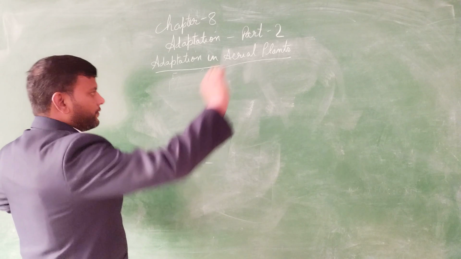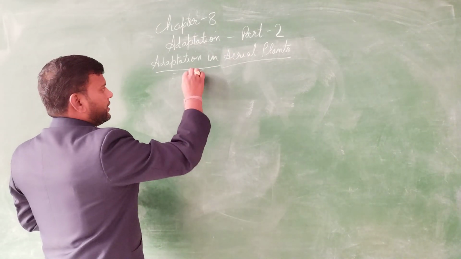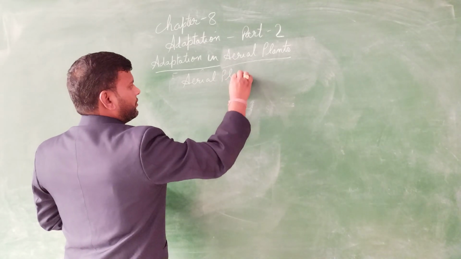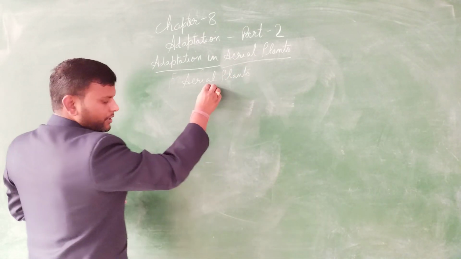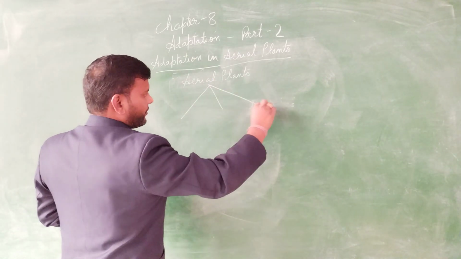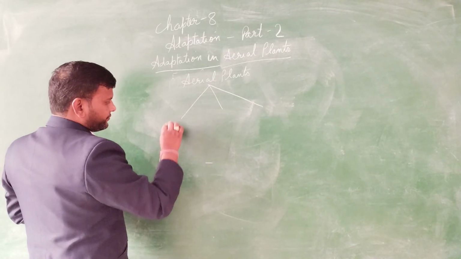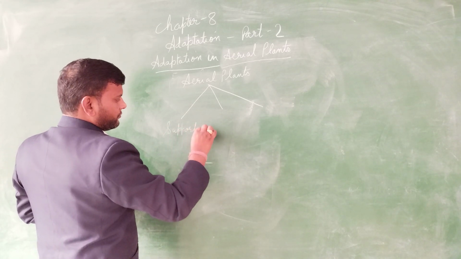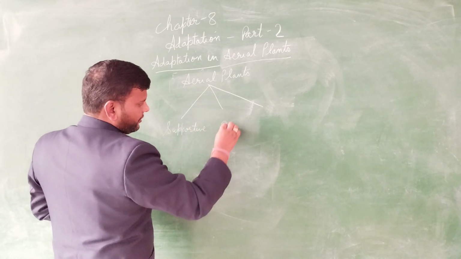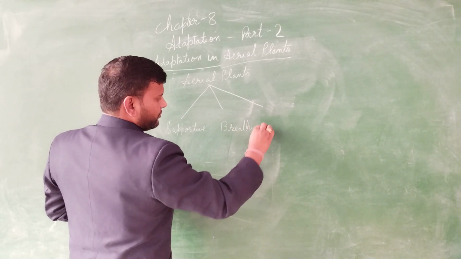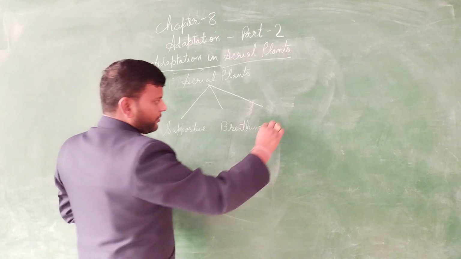These roots are of the following types. If we talk about aerial plants, they are of three types: supportive, then breathing, and the last is parasitic.